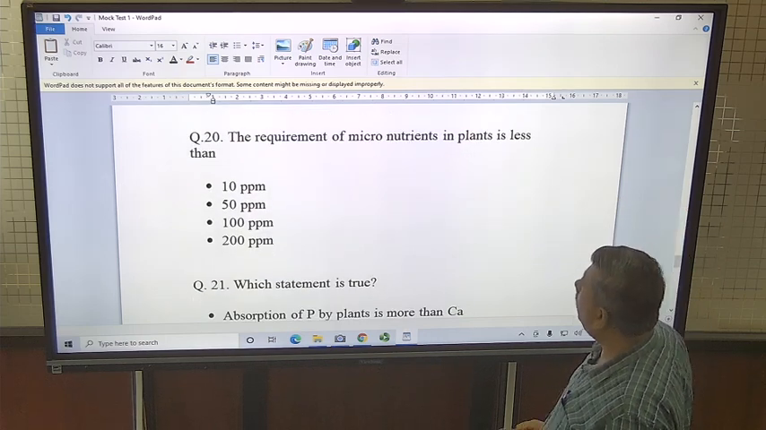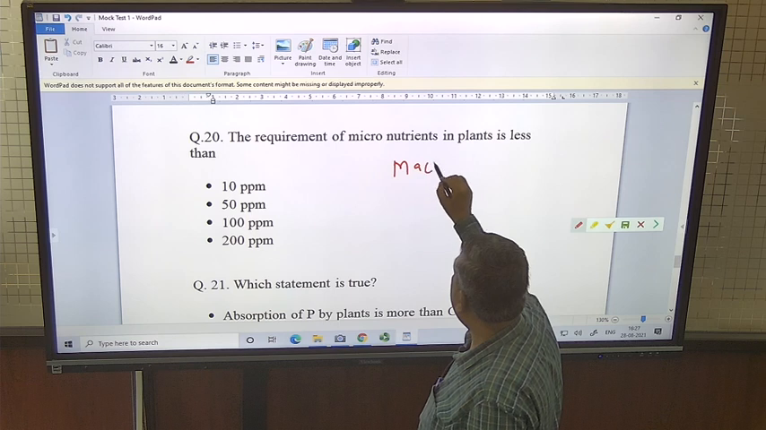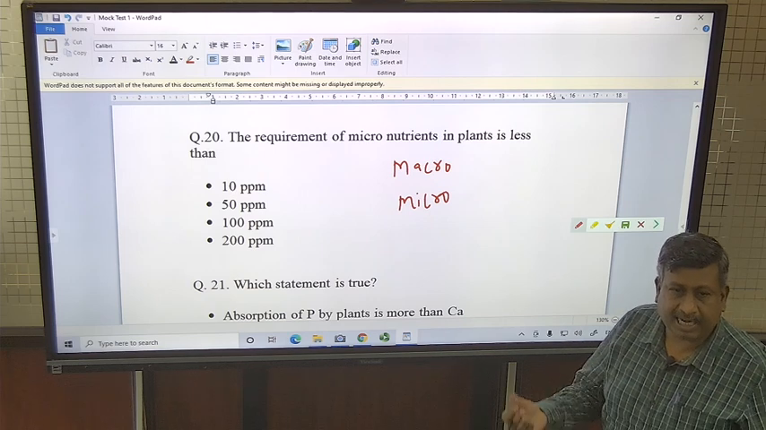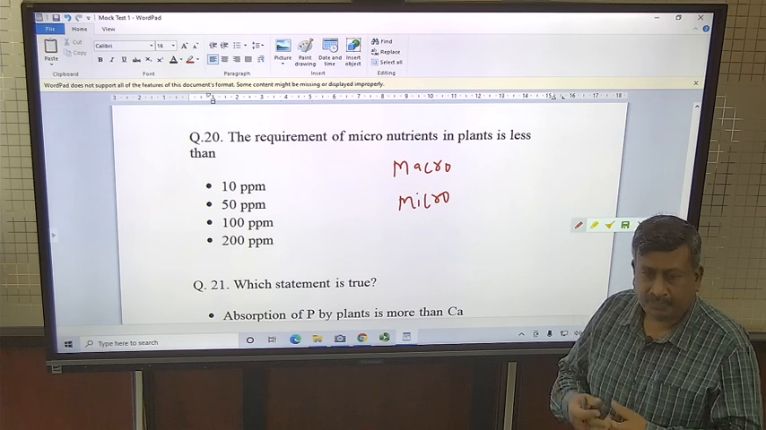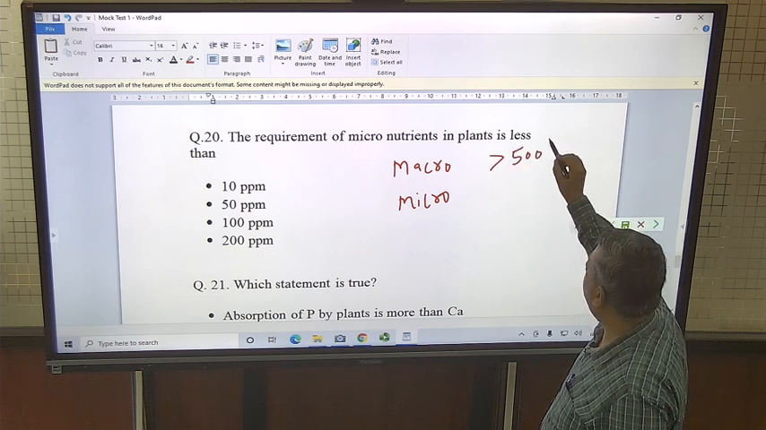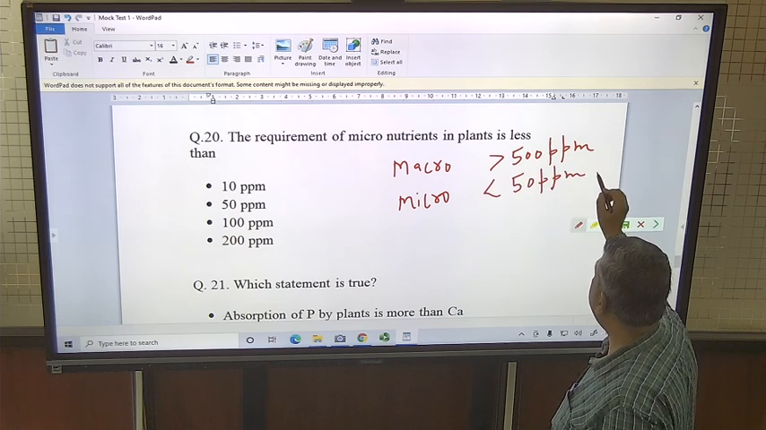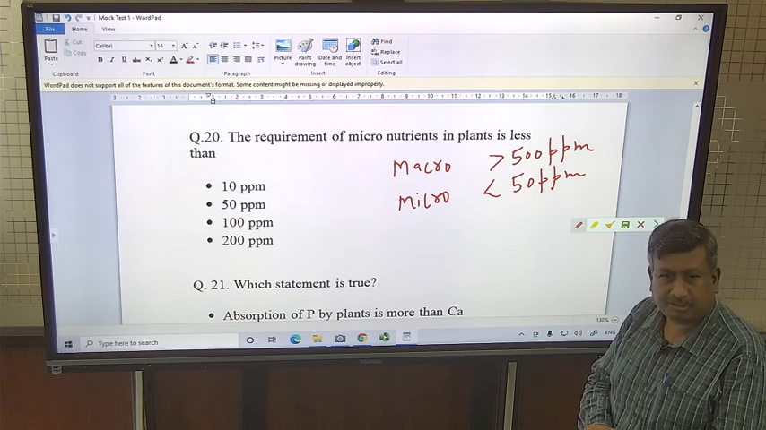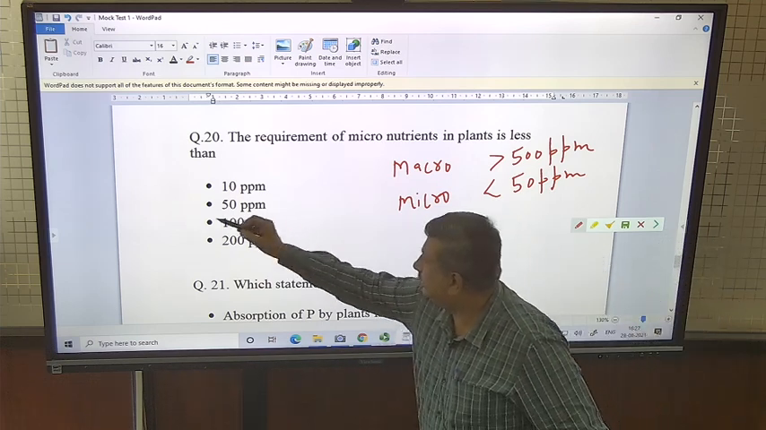The requirement of micronutrient in plant is less than. So there are two categories, macro and micro. And this categorization is based on plant requirement, but different type of plant species have different requirement. So there is a general categorization according to definition. Macronutrients are required in general more than 50 ppm and micro required less than 50 ppm as a definition by Agronomic Terminology, ICAR. So there is a book, Agronomic Terminology, published by Indian Society of Agronomy, and according to this definition, this is the correct answer.